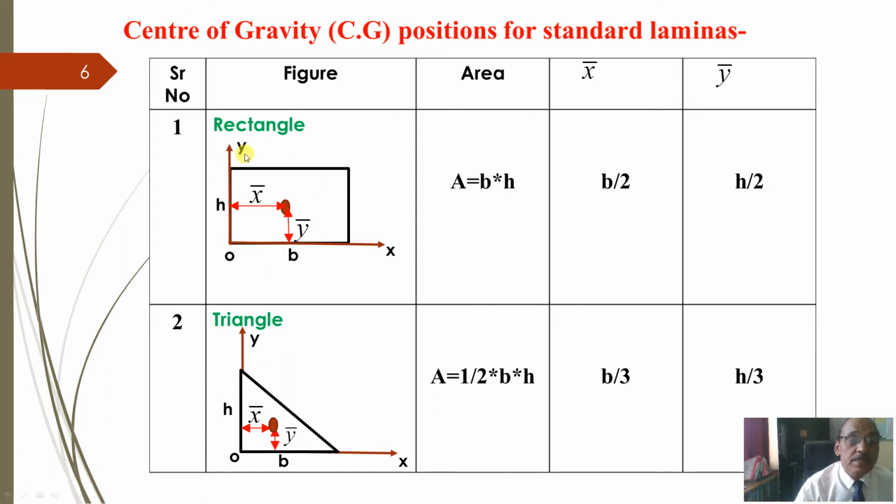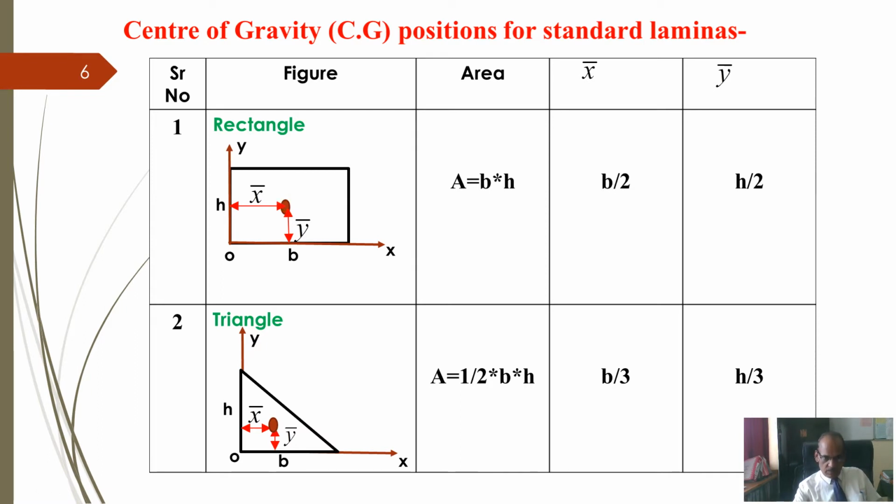For example, let us take this rectangle. The width, or length, is b and the height is h. I will consider this corner O as the origin of the coordinate system x and y. So what is the area of this? b into h, isn't it? What will be the x? You know where the centroid of the rectangle lies. If you join the diagonals, the intersection of the diagonals is the centroid of the rectangle.